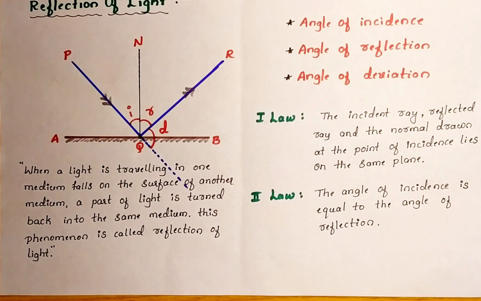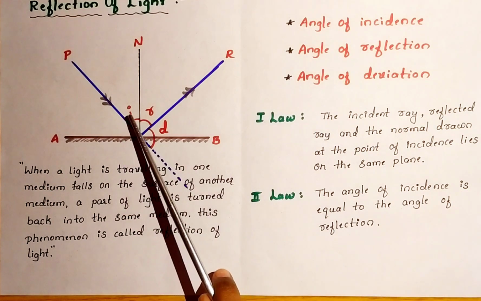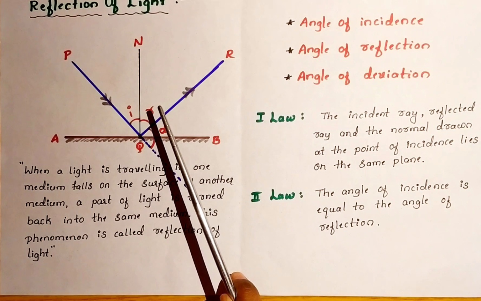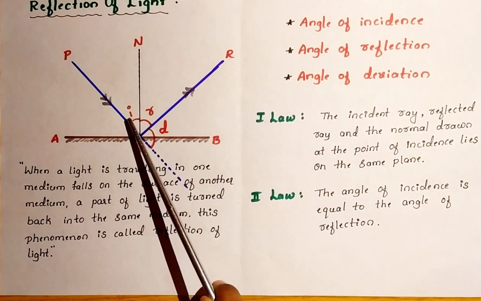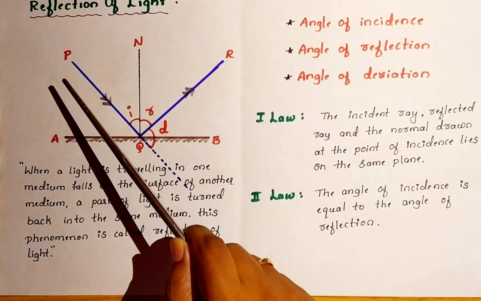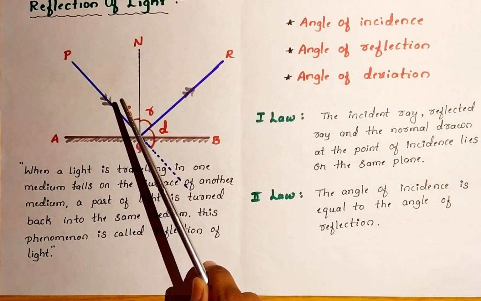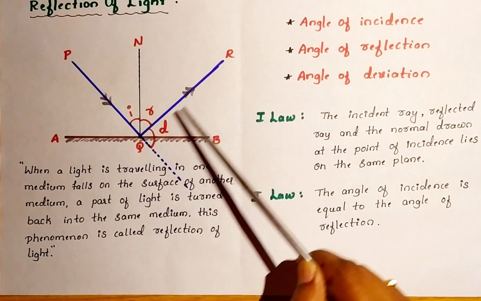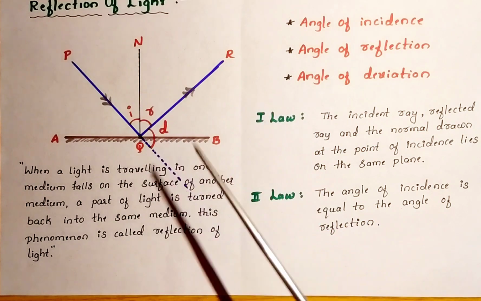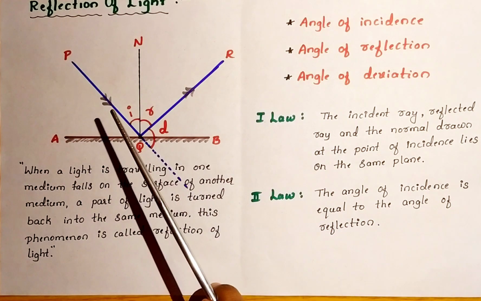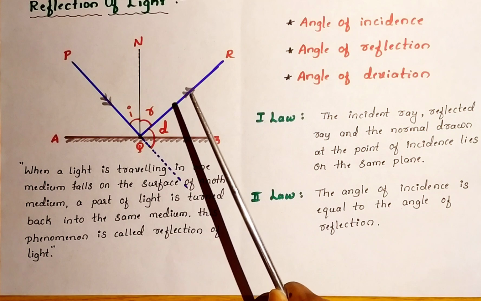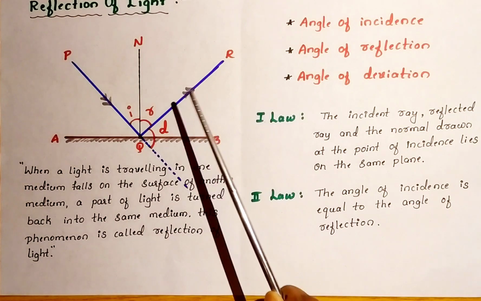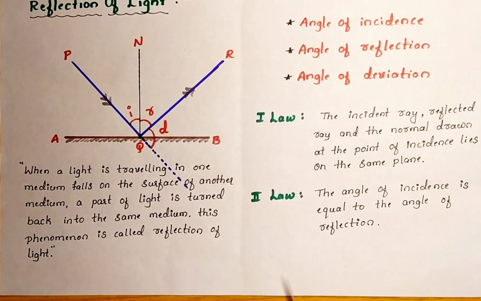This is the first law. And the second law states that the angle of incidence is equal to the angle of reflection. That means I equals R. For example, when the ray of light is incident on the mirror at an angle of 30 degrees, it turns back at the same angle of 30 degrees. When the angle of incidence is 60 degrees, the angle of reflection is also 60 degrees. That is, I equals R.